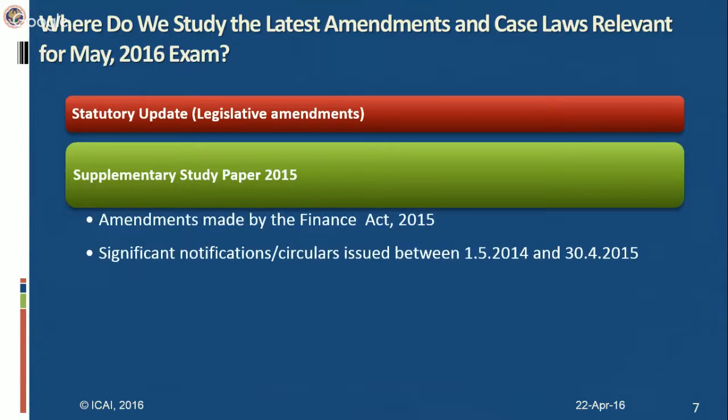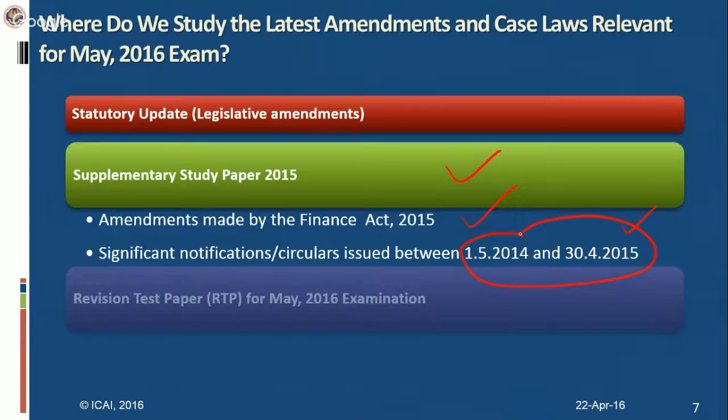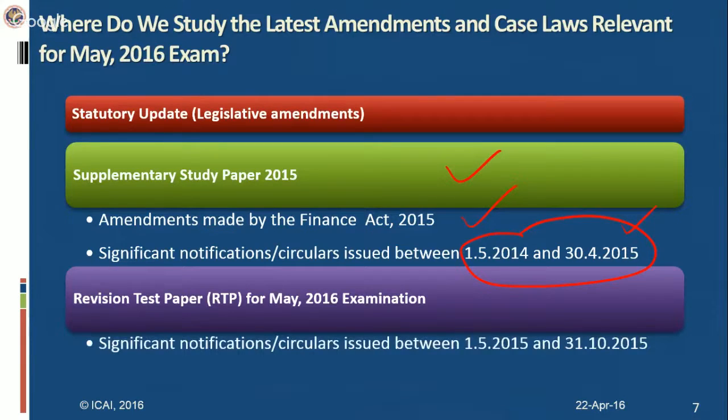Now, as I told you, the latest amendments and relevant case laws are given in the supplementary study paper, which covers the amendments by the Finance Act 2015 and significant circulars and notifications issued between 1/5/2014 and 30th April 2015. The RTP for the May examination will cover the period from 1/5/2015 to 31st October 2015.